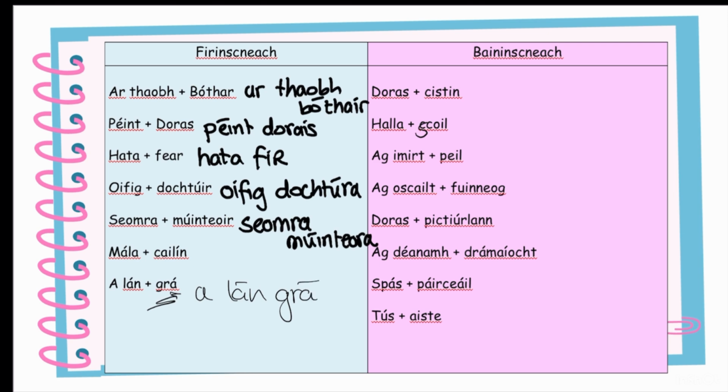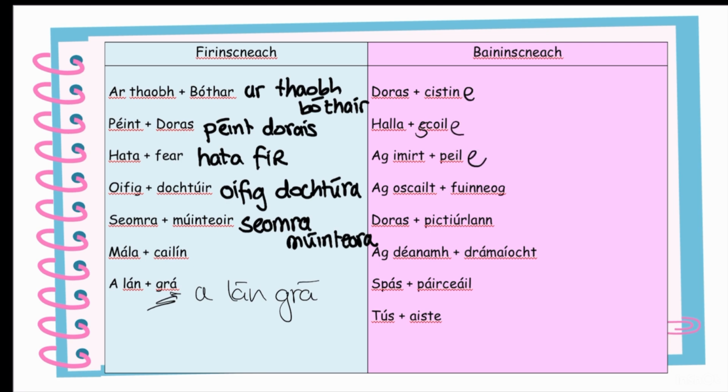On the feminine side, there are normally words that end with a consonant, so cistin, scoil and peil are all examples of words that end with a consonant. And generally, we are just adding in an E. So doras cistine, the kitchen door, becomes doras cistine with an E. Halla scoil becomes halla scoile with an E. A ghiniúint peile becomes a ghiniúint peile with an E.